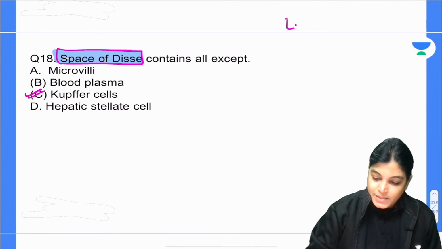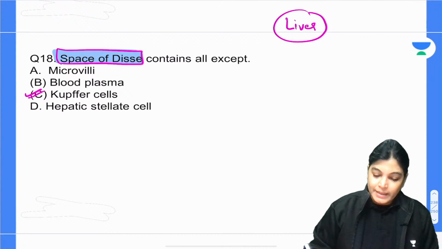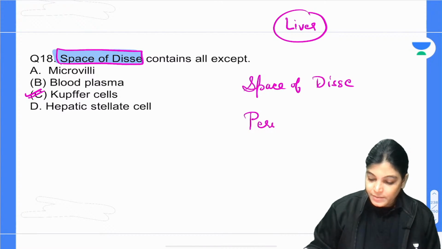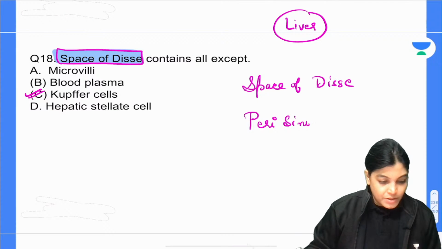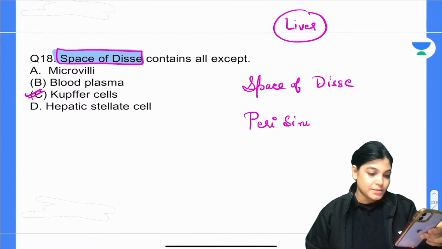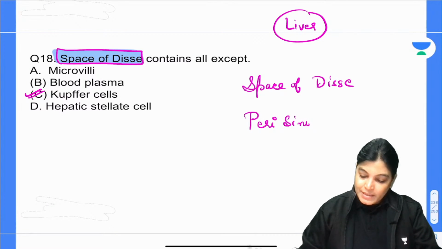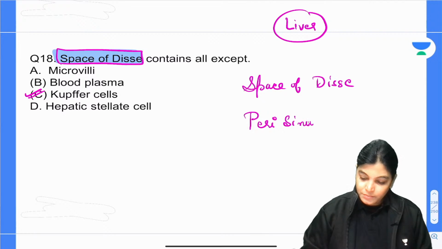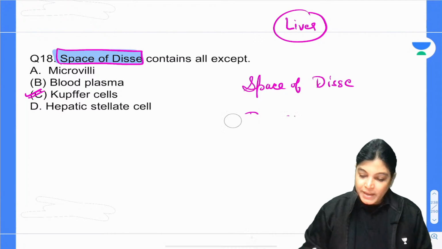The space of Disse is present in the liver, and it is also called the perisinusoidal space. Absolutely correct, Murukeshan.